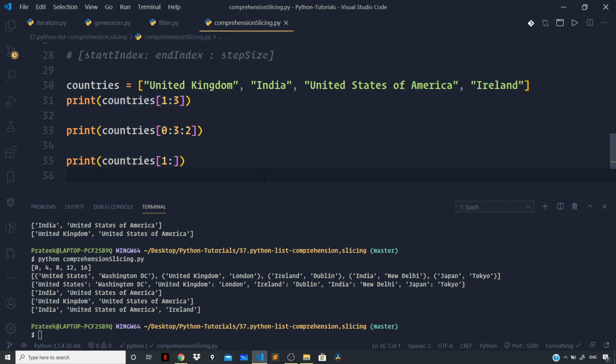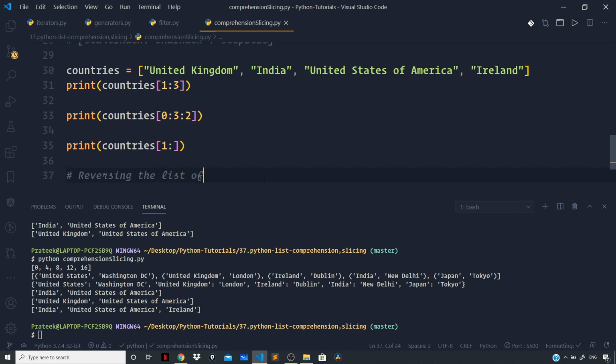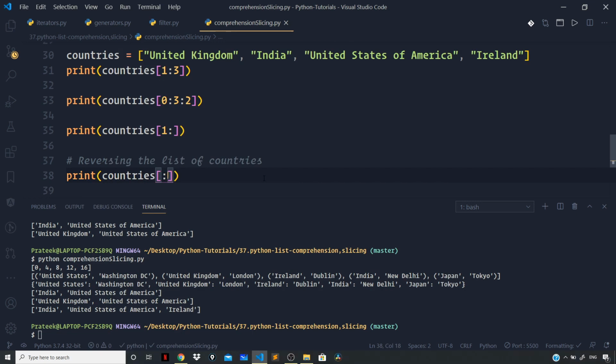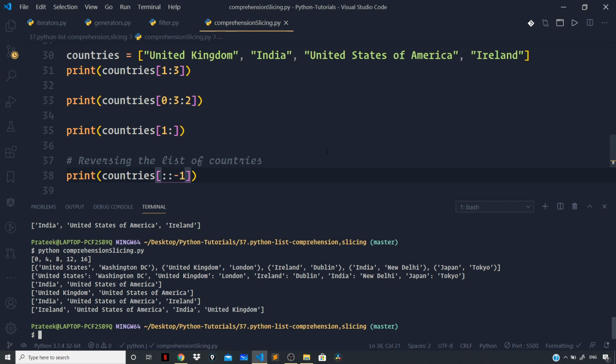Now let me show you a simple way of reversing the list of countries. Just a simple slice operation can do this. So I can say reversing the list of countries. So print countries and then omit the start index, omit the end index, and just specify a step size of -1, which denotes that we are starting from the end and moving towards the start. If I now run the file, you can see first we are getting Ireland, which was the last element. Then we got United States of America because we are going in the reverse order. Then we got India, and then we got United Kingdom.